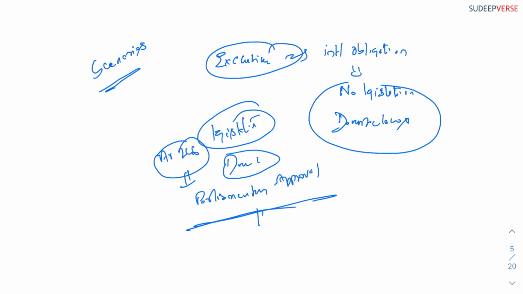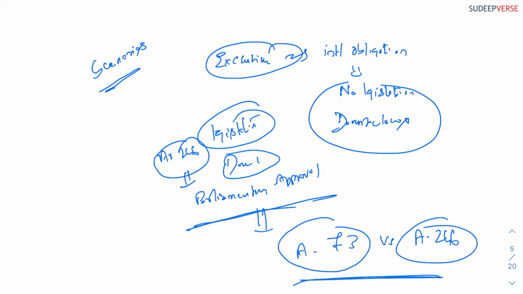I hope you understood the interplay between Article 73 and Article 246.